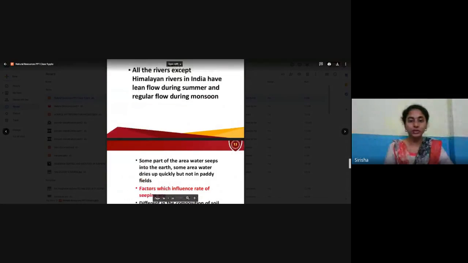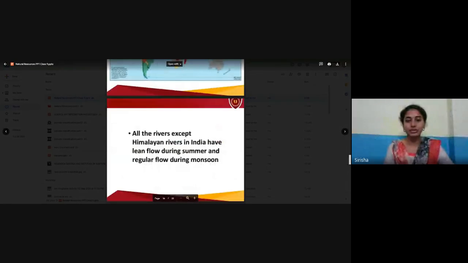And the rate of percolation depends on the amount of soil composition present in the Earth's crust. This is about water and its water holding capacity, depending on the particles present in the soil.